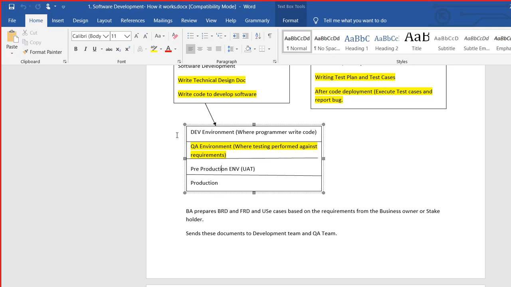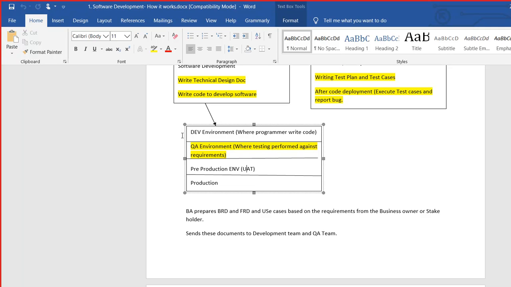In this environment, normally we do performance testing. We stress the software before it goes to production, to see how it will behave in production. And you can see UAT means user acceptance testing. The software will be tested from the general user perspective, to see how the user will feel.